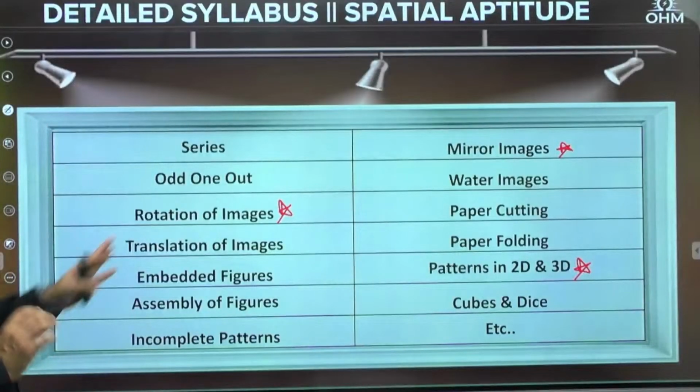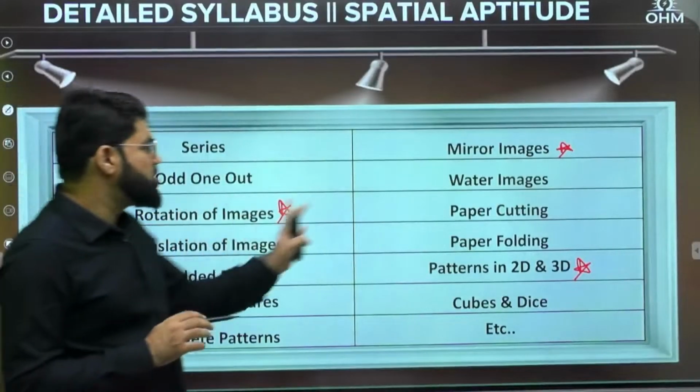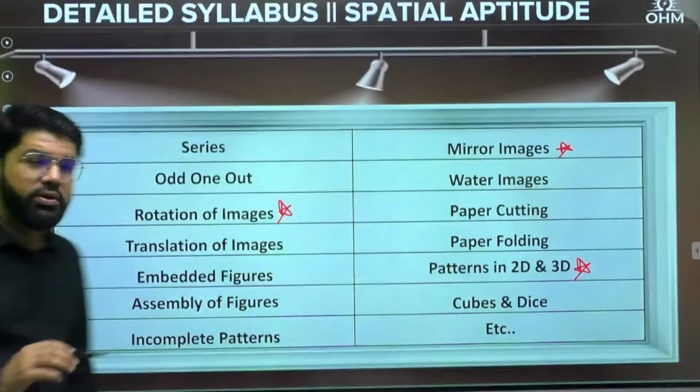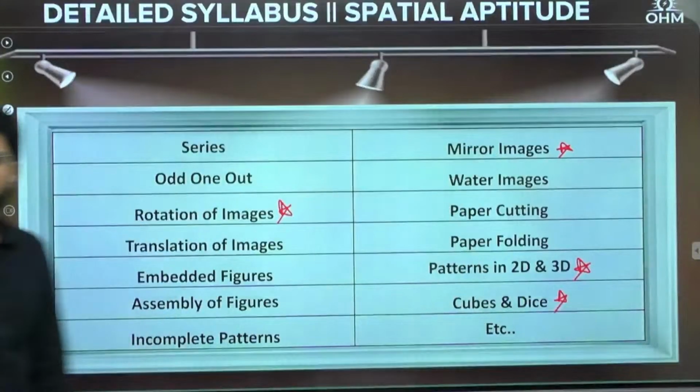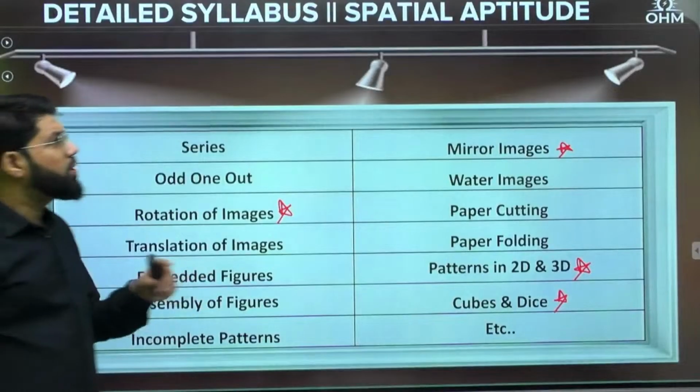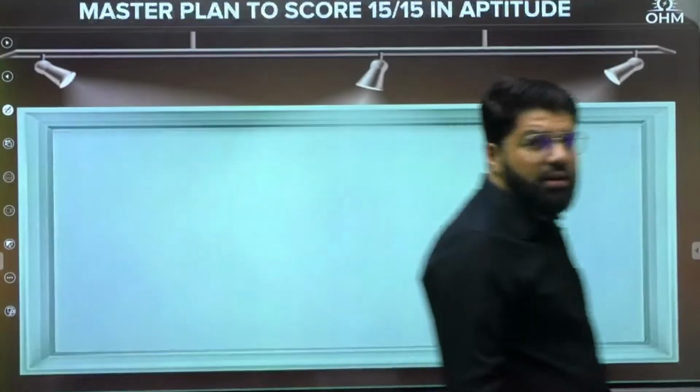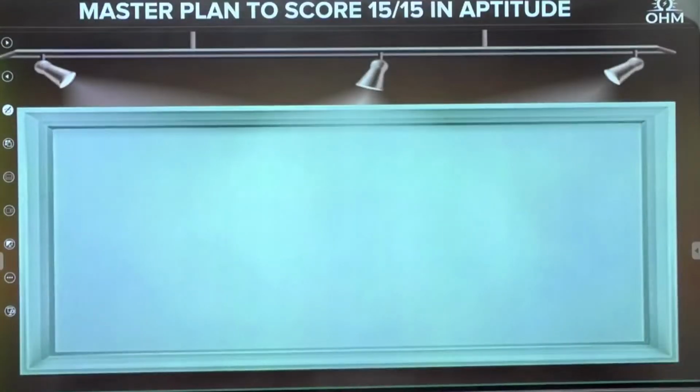Two or three more important topics here: rotation of images, mirror images, and patterns in 2D and 3D. And I forgot to mention, cubes and dice are also important. This is what forms the list of the important topics.